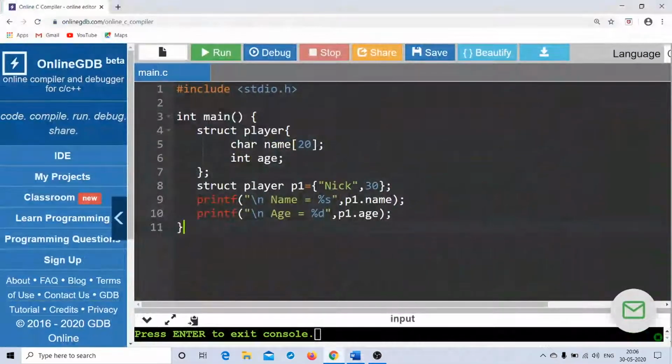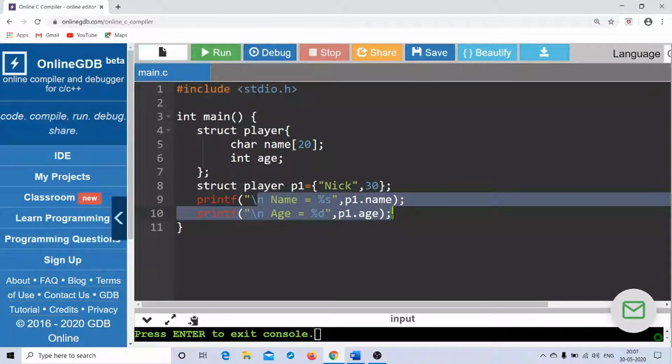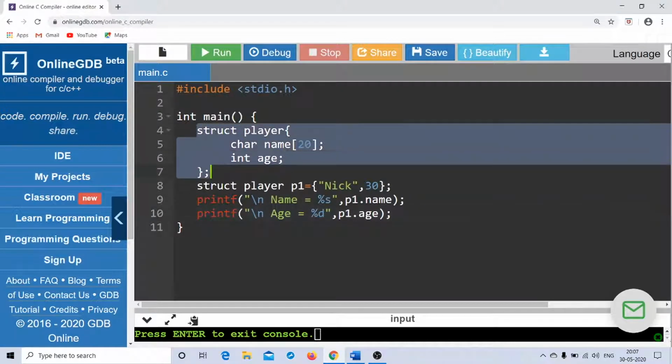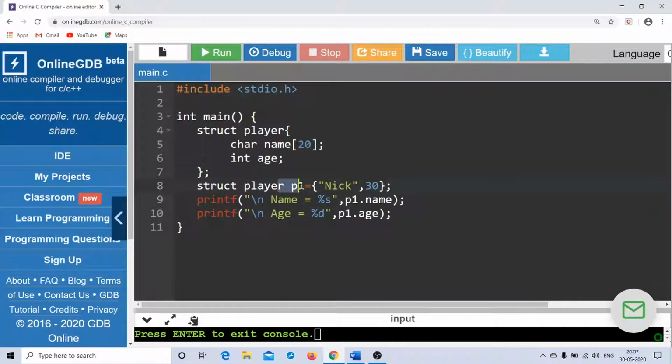This is what it is, right? I have my structure type and variable. This is my structure type already, and you know that the output is p1 dot name will give you nick and p1 dot age will give you 30, right? Now, this is the structure type and this is the structure variable. This can be combined, right?